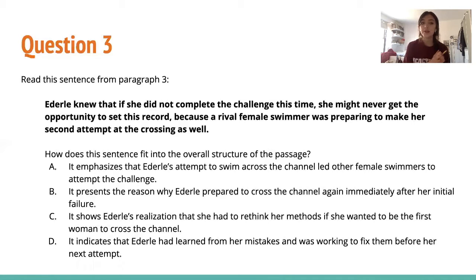D, it indicates that Ederle had learned from her mistakes and was working to fix them before her next attempt. So here she doesn't really talk about her mistakes. We knew the reason she failed was because she got ill, and that's not really something that was a mistake of hers. That's just something that happened. And also in the sentence, it doesn't really say anything about how she wants to fix what she did. It just says she needs to get back to it right away. So that is why the answer is B.